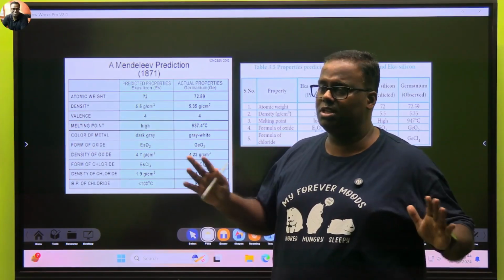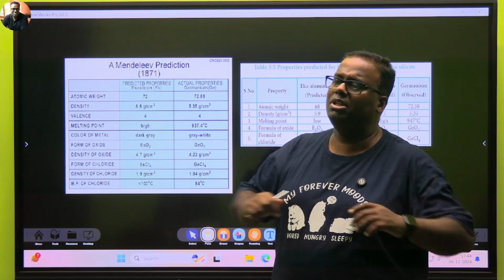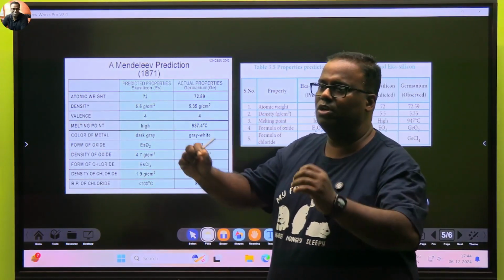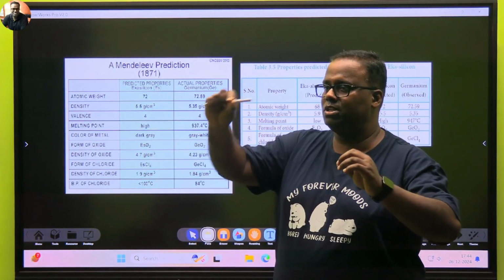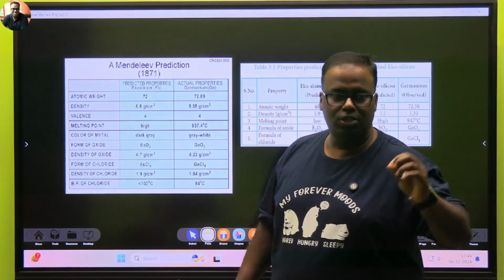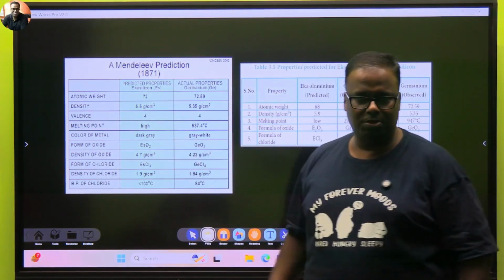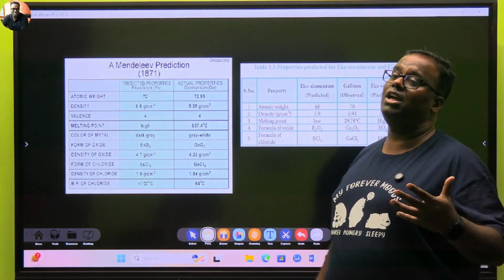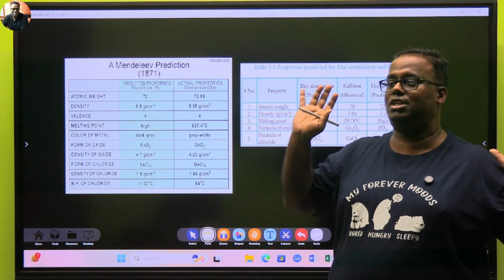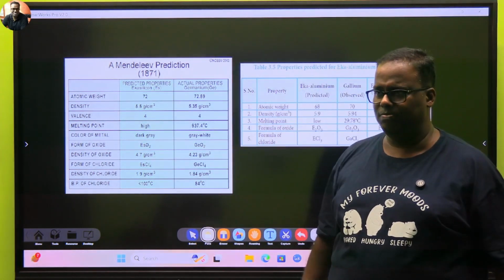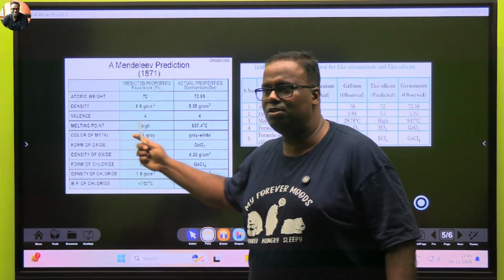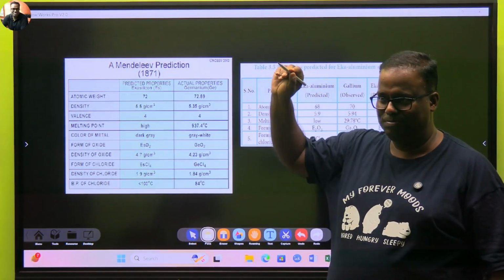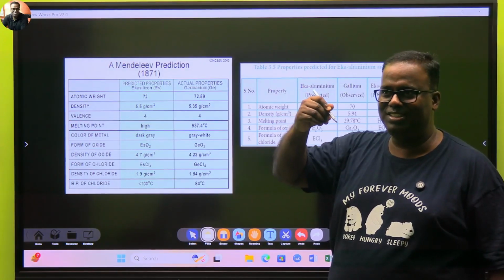The modern periodic table is credited to Henry Moseley, but there are many people who have worked on it. Henry Moseley had the idea that the modern periodic table should be based on atomic number, not on atomic mass. Mendeleev did it on atomic mass. Okay, another interesting thing. When he was doing it on atomic mass, there was a German called Lothar Meyer who was also working on the same periodic table. Similar findings. He was putting them in terms of a periodic table. Lothar Meyer was graphing everything on a graph. And now you will be very, very interested to know.